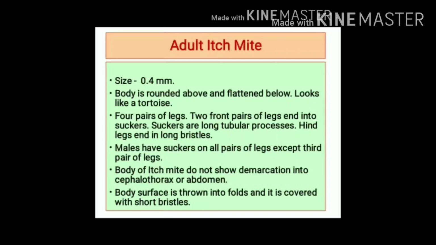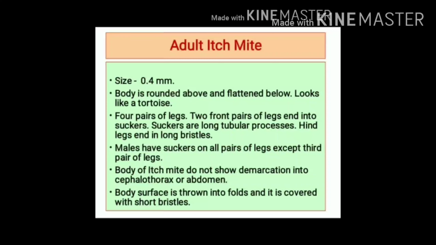Adult mite measures 0.4 millimeter in size. It has body which is rounded above and flattened below, so it appears like that of tortoise. Adult mite has 4 pairs of legs, 2 front pairs end in suckers. Suckers are long tubular processes and the hind legs end in long bristles.